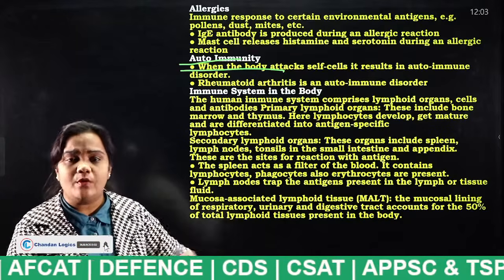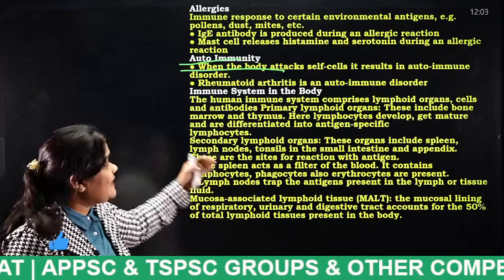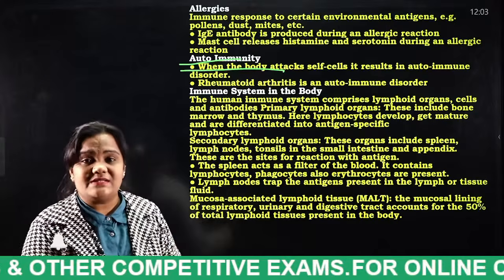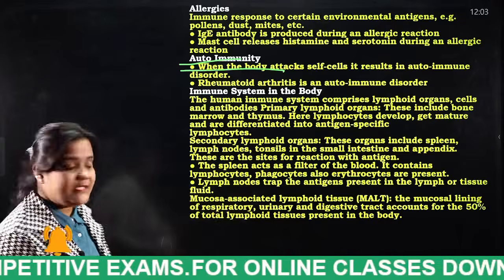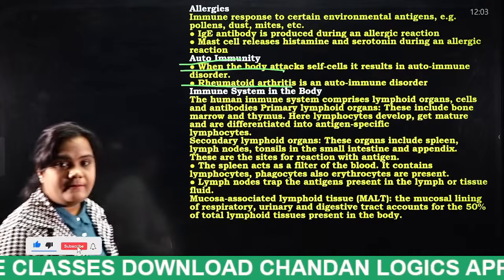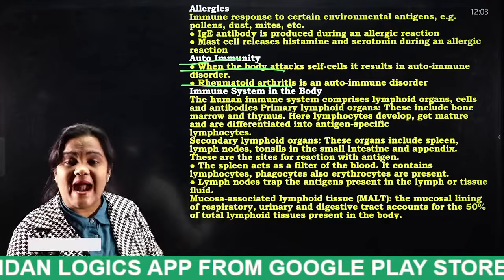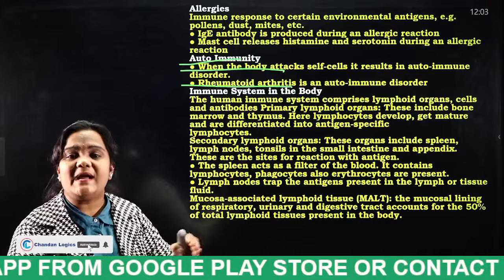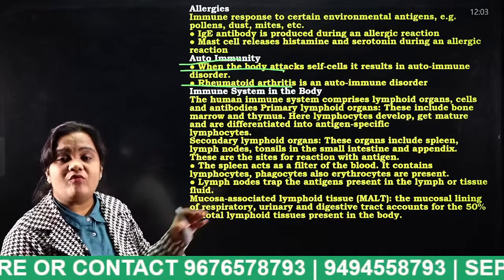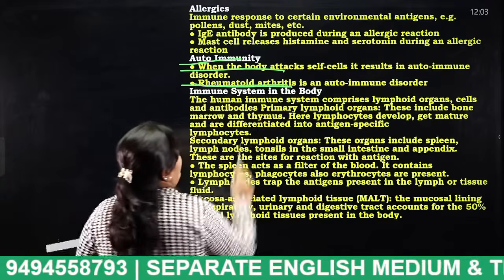Next, autoimmunity means when the body attacks self cells. What do you mean by autoimmunity? When the body attacks its own cells. So that type of immunity is known as what, students? Autoimmunity. In such cases, what type of diseases will be seen? Like rheumatoid arthritis, it is an autoimmune disorder. If a person's cells attack their own cells, that type of disorder is known as autoimmune disorder. And what is the example for this? Rheumatoid arthritis.